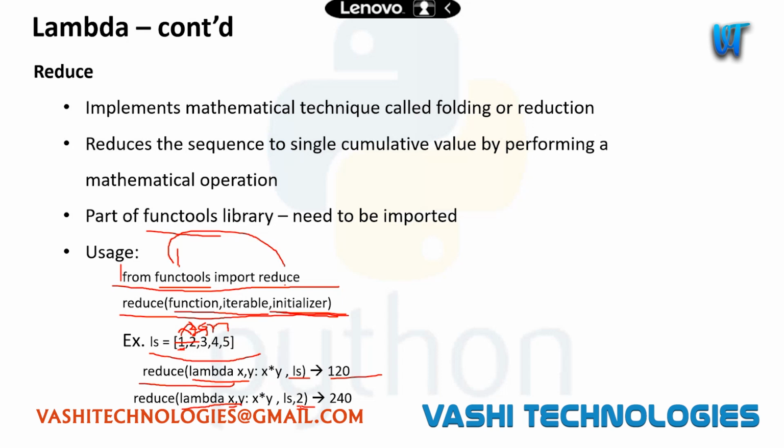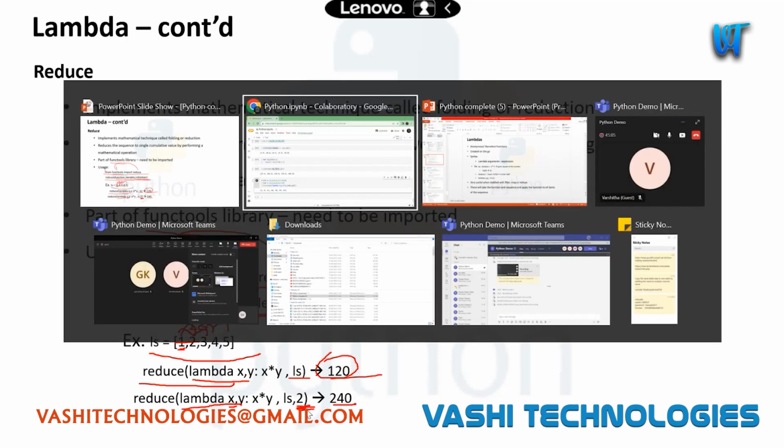So when I am passing 2 as initializer, the result will be double of this, since I am initializing the folding operation from 2. If I give 3 here, then it will be triple of this, which will be 360. Clear, right? This is kind of optional. We won't use initializer much, but just remember that we can also initialize the value with which we need to perform this reduction or folding. Okay, let's see this practically now.